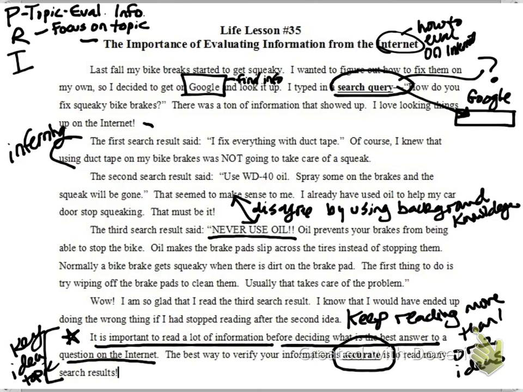Okay, so now I'm ready to go on. I've read, I've annotated. Now I want to identify the main idea. And to do that, my first thing I want to do is think to myself, okay, what are the details I found that relate to the topic? And I think I just said that this bottom paragraph really seems to do the best job of talking about the topic. So I'm going to write down what I think the main idea is.